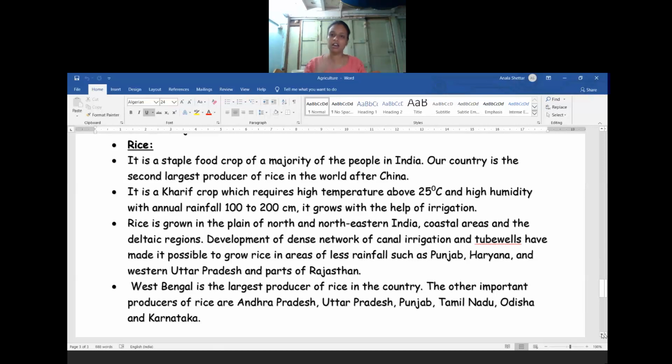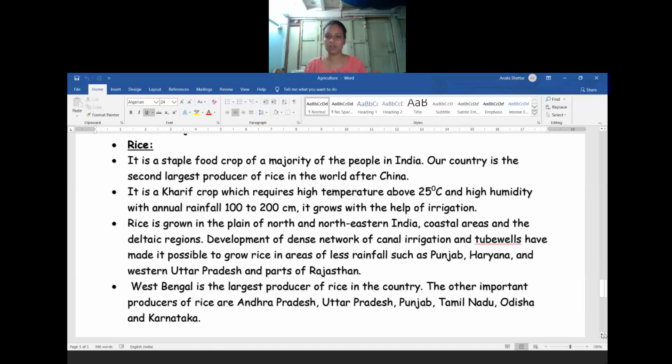Then we can sow the rice seeds, grow them, and circulate them in the market. So the temperature and climatic condition needed means it requires nearly high temperature for the growth of rice, nearly 25 degrees Celsius, and high humidity should be there.